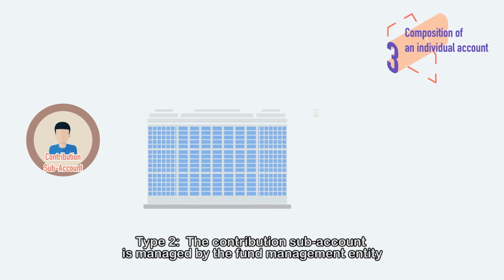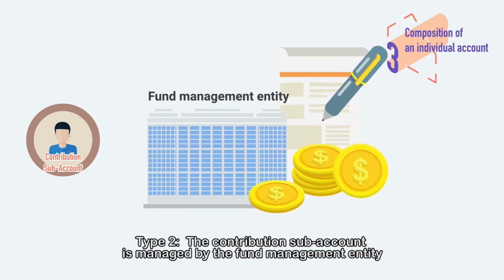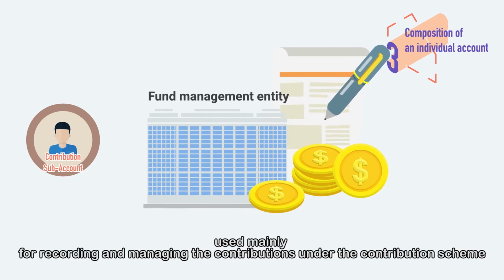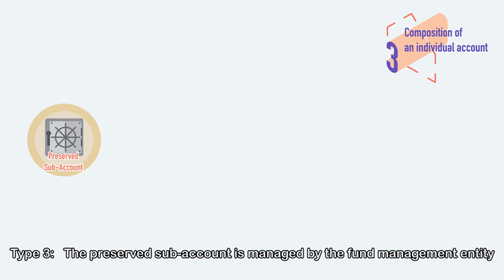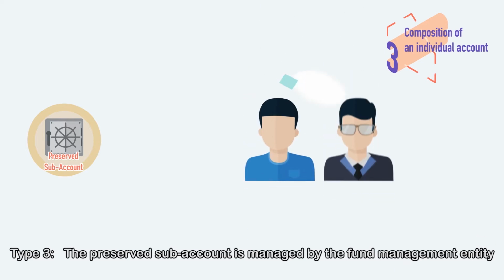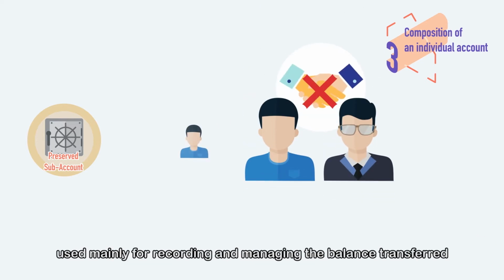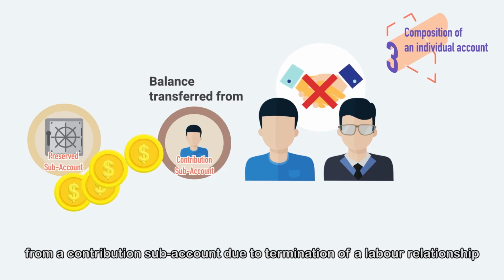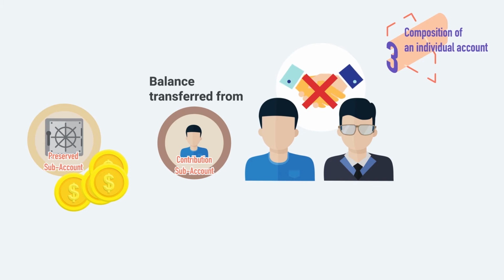Type 2. The contribution sub-account is managed by the fund management entity, used mainly for recording and managing the contributions under the contribution scheme. Type 3. The preserved sub-account is managed by the fund management entity, used mainly for recording and managing the balance transferred from a contribution sub-account due to termination of a labor relationship.